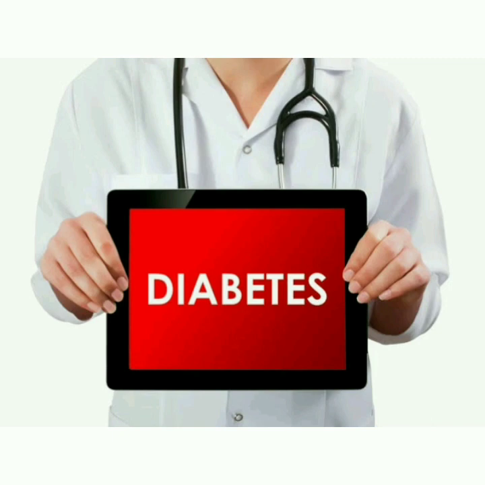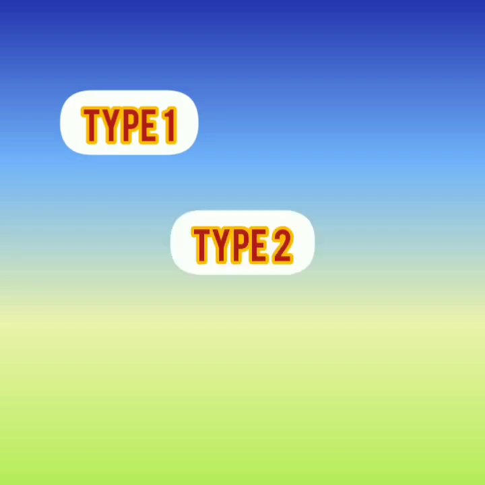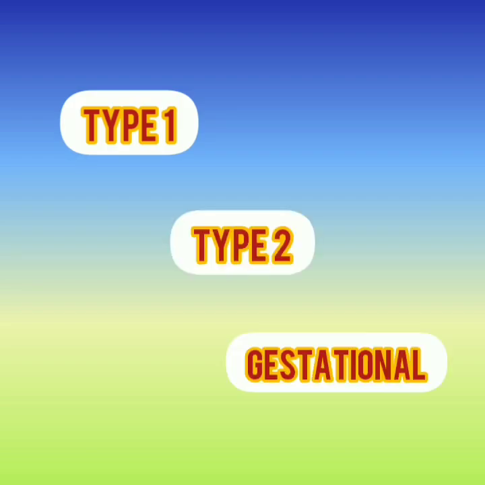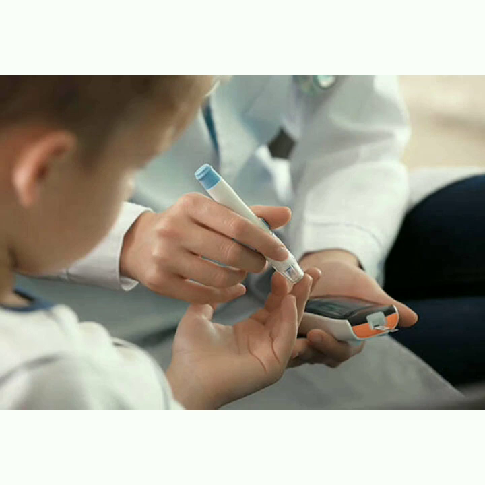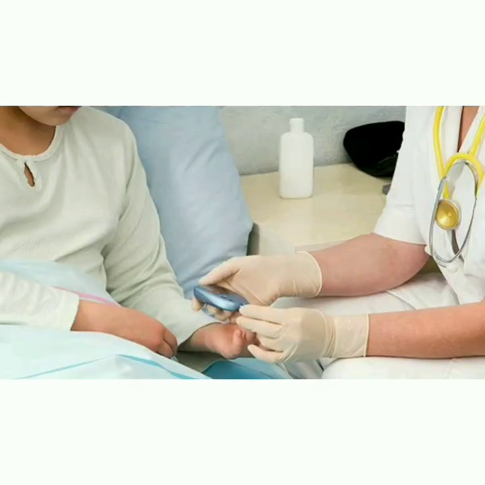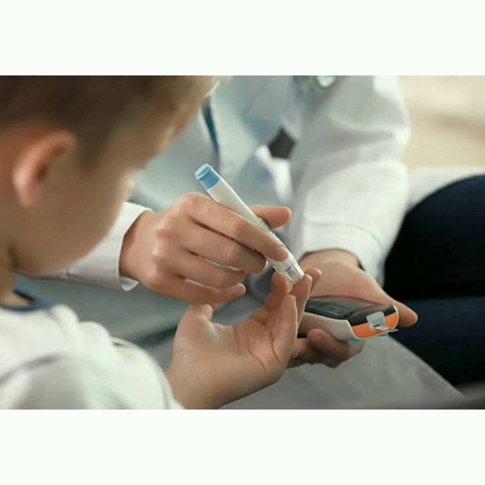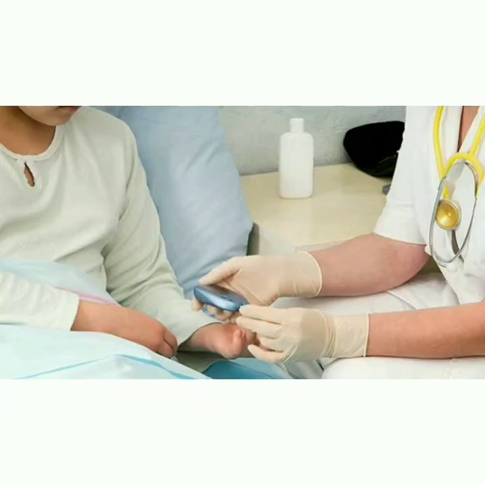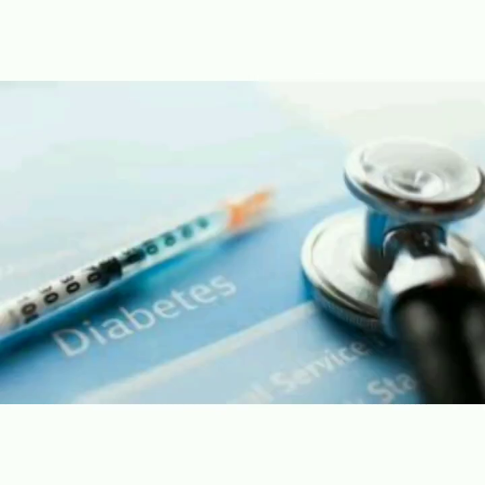Now we will see what are the types of diabetes. Broadly there are three types: type 1 diabetes, type 2 diabetes and gestational diabetes. Type 1 diabetes accounts for 5% of all diagnosed cases of diabetes. Type 1 diabetes is usually diagnosed in children and young adults. People with type 1 diabetes must use insulin as they lack insulin in their body.